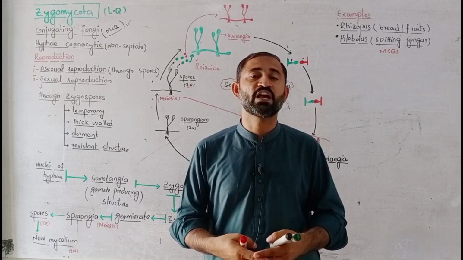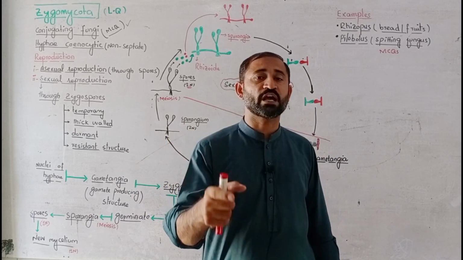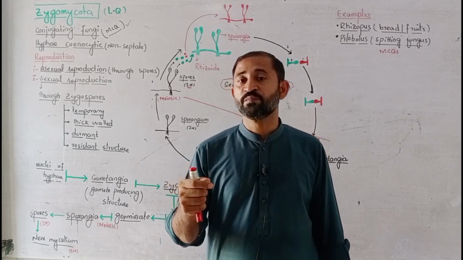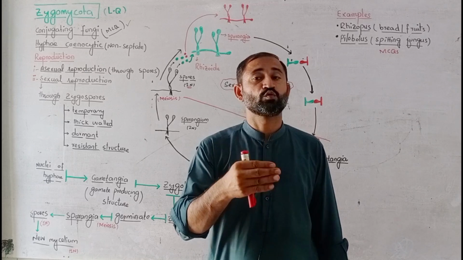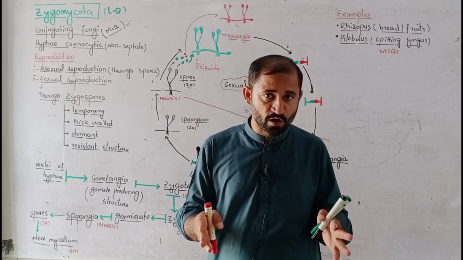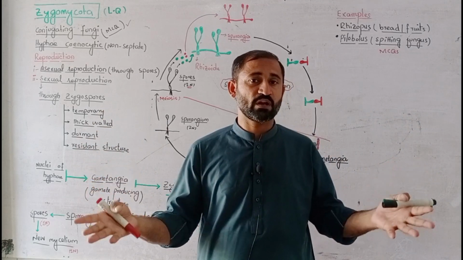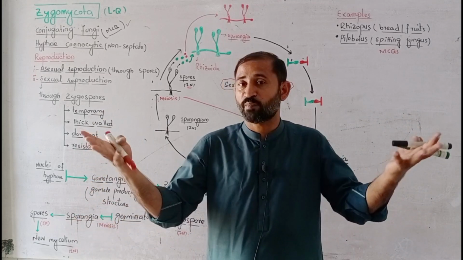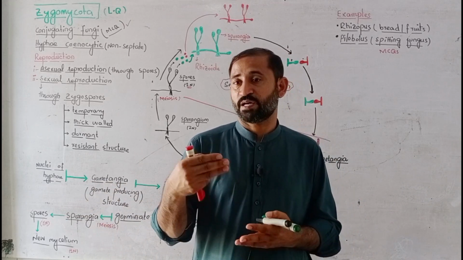The fusion of these gametes produces a zygote, the zygote develops into a zygospore, and the zygospore germinates to form a sporangium. In the sporangium, haploid spores are formed through meiosis, and when these haploid spores find a suitable place, they grow to form a new mycelium. That is the whole process of sexual reproduction in Zygomycota.